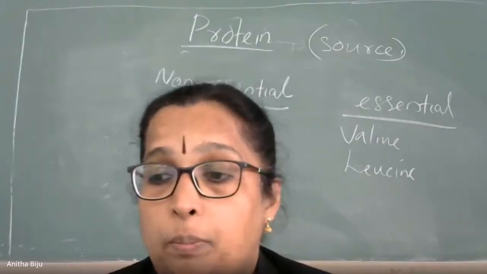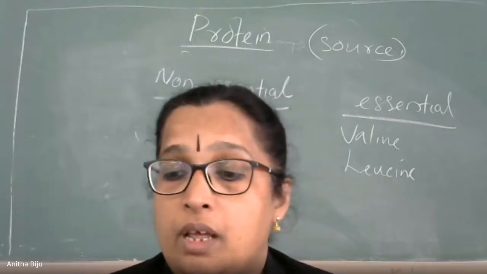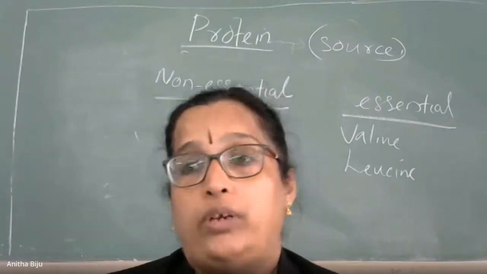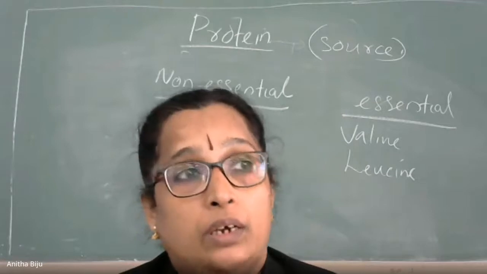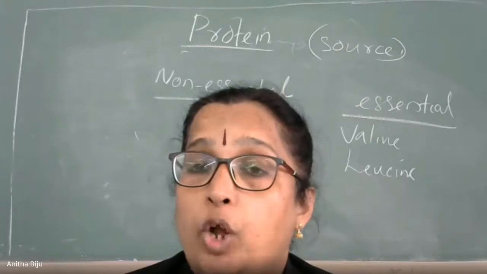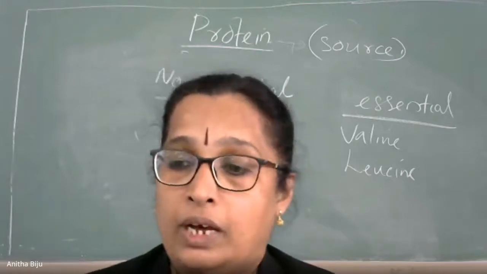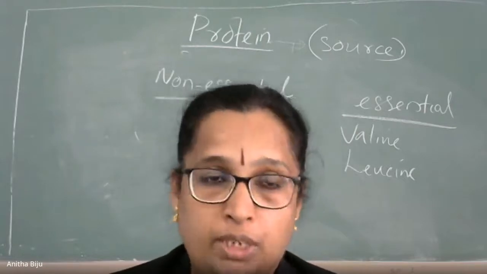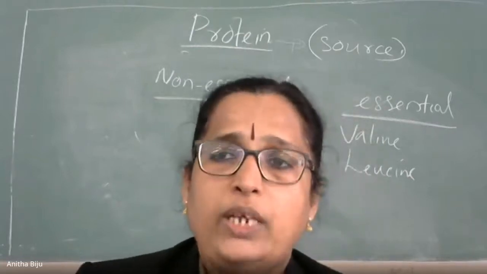Now, what are the properties? Generally we can say that they all are colorless, crystalline solids, and they are soluble in water. Moreover, they have a high melting point. Why do they have a high melting point? Because they have two important functional groups, amino group and carboxyl group. Both are capable of making hydrogen bonding. So obviously their melting points are very high. Now, another property, which is very, very important, we can consider as a chemical property. Only two properties are there.